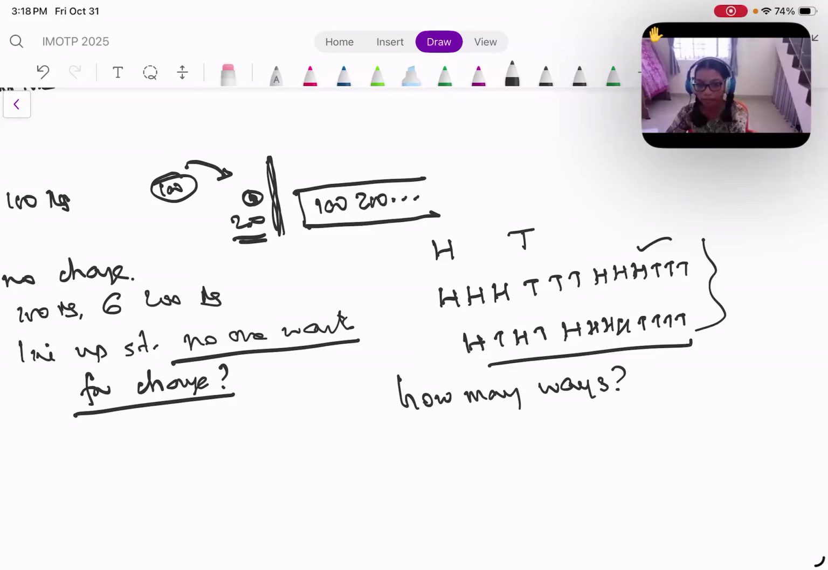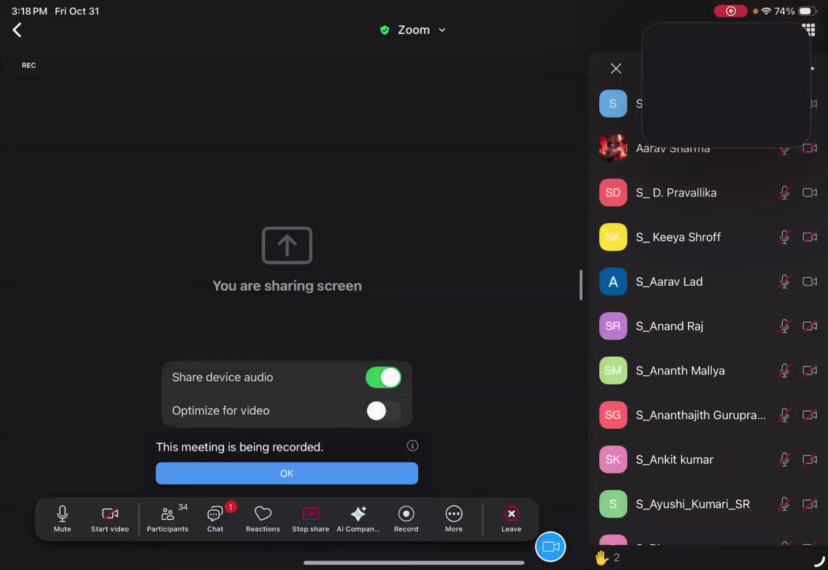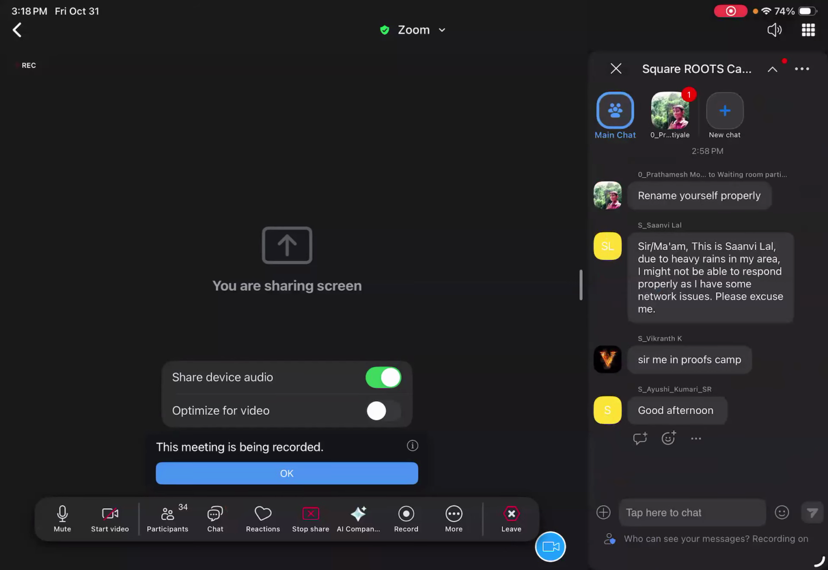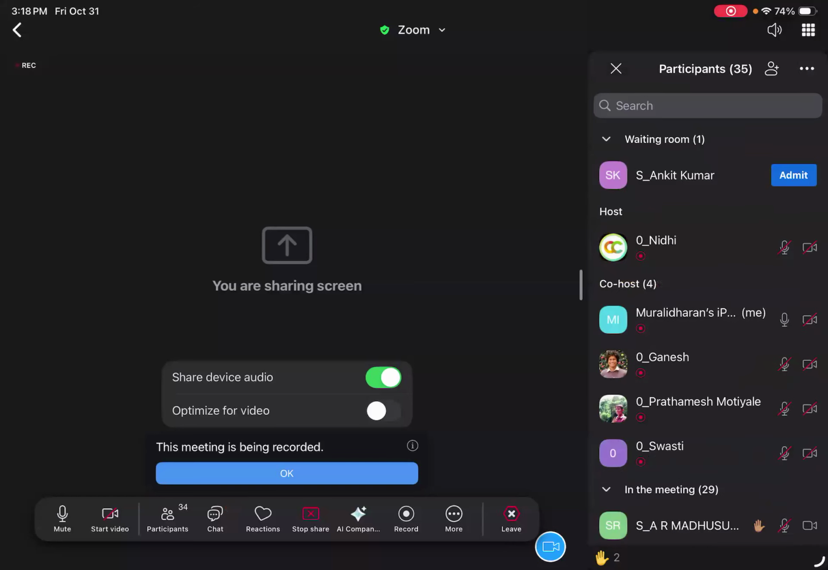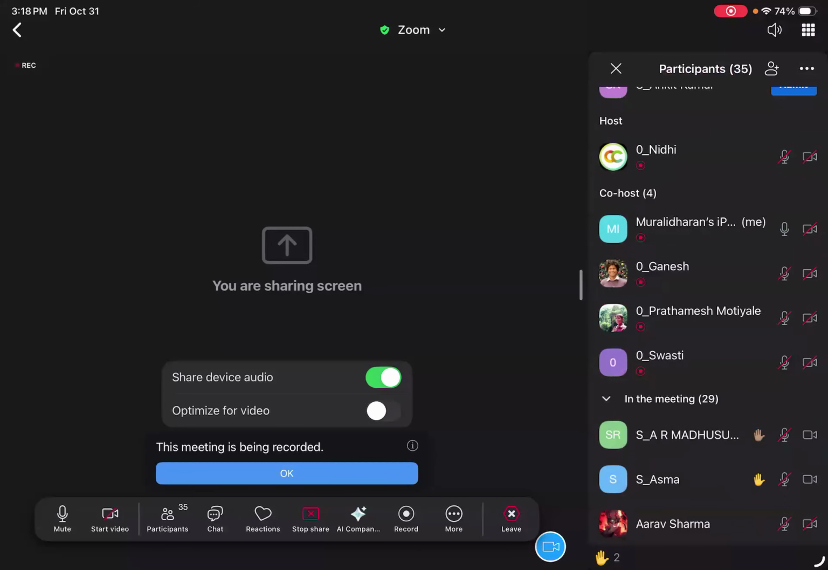Looks like a hard problem, right? Who is raising hand? Okay, who raised hand? Yes, Madhusudan.